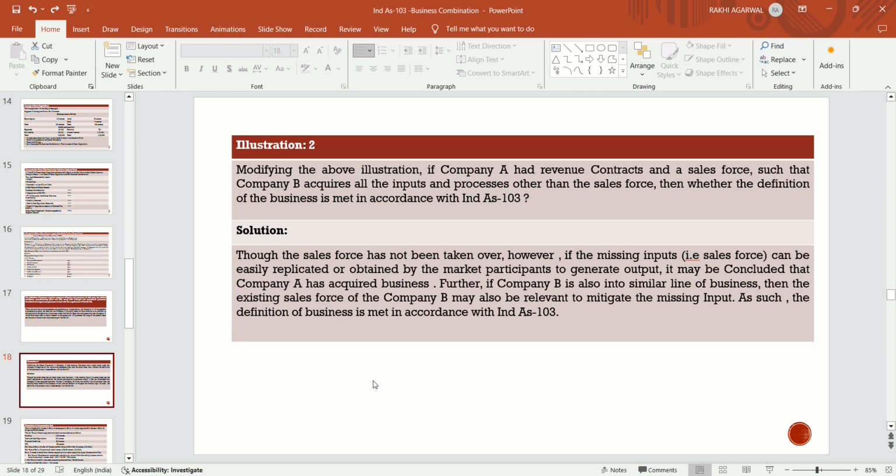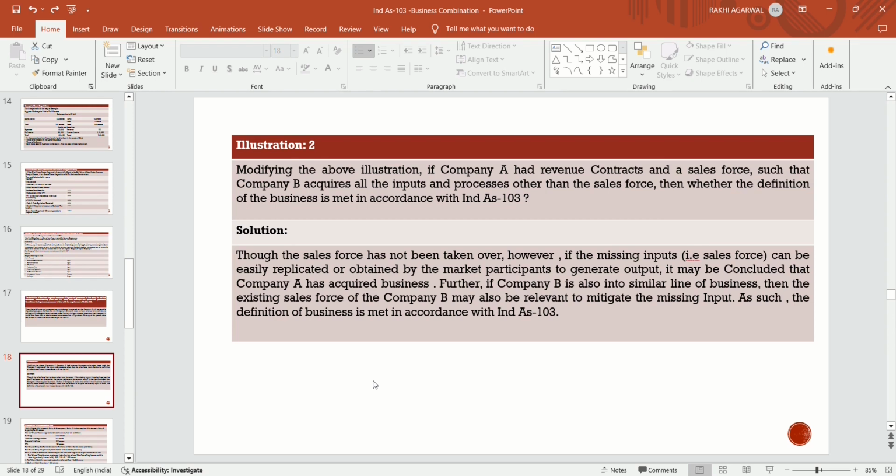In this case, company A also has a revenue contract and sales force, but company B acquires all inputs and processes other than the sales force of A Limited, because company B itself has its own sales force. So they are not acquiring the sales force of A Limited.